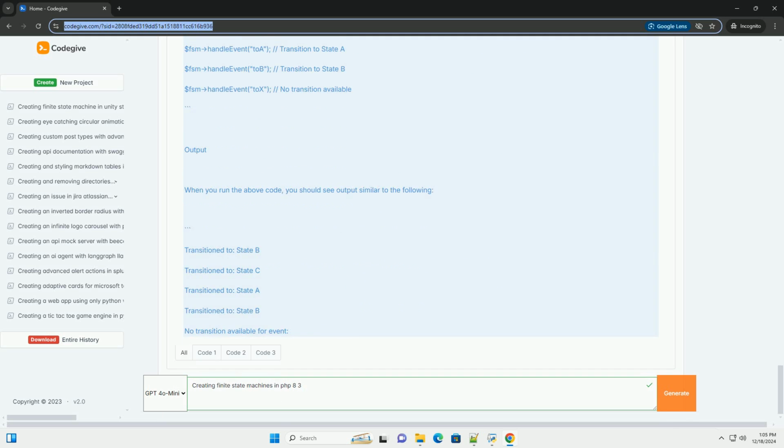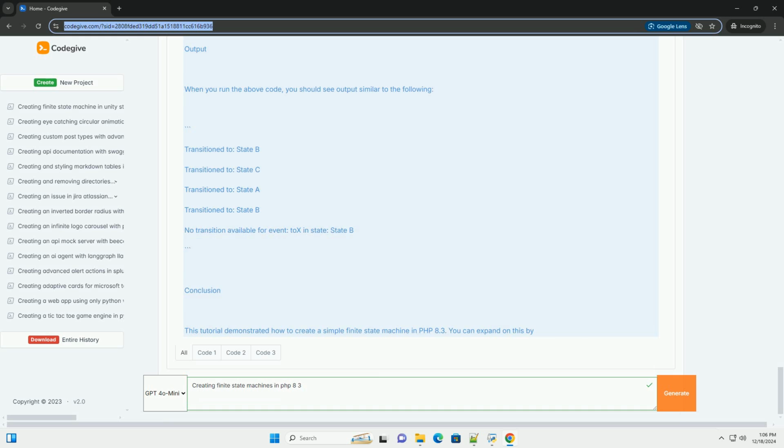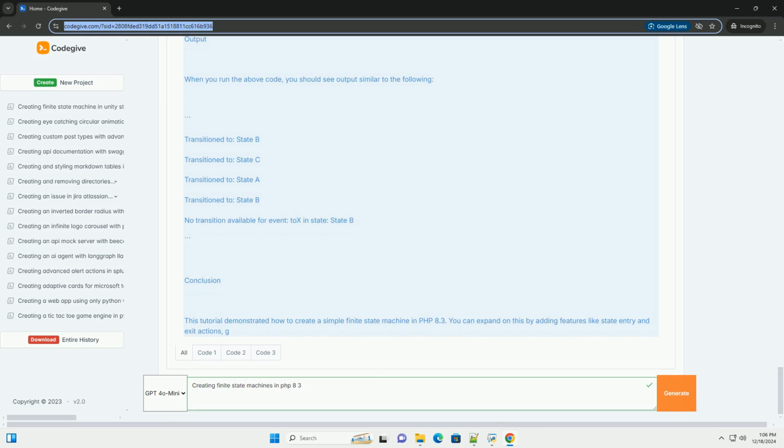Steps to create a finite state machine. 1. Define state and transition classes. Create classes to represent states and transitions. 2. Create the finite state machine class. Implement methods to add states and define transitions. 3. Implement the FSM logic. Add functionality to update the current state based on inputs.